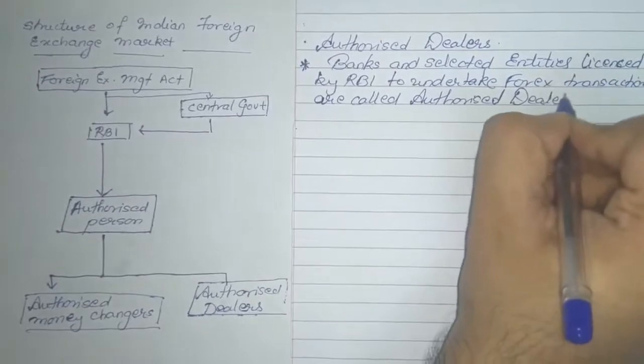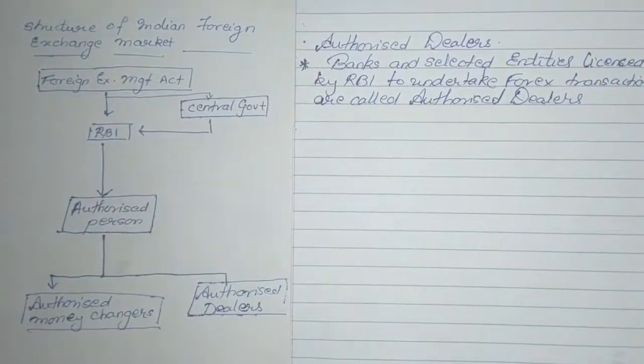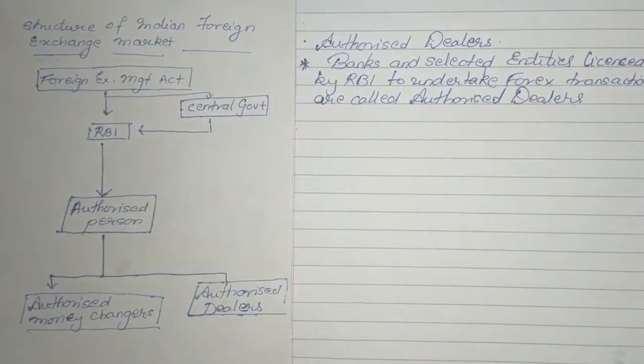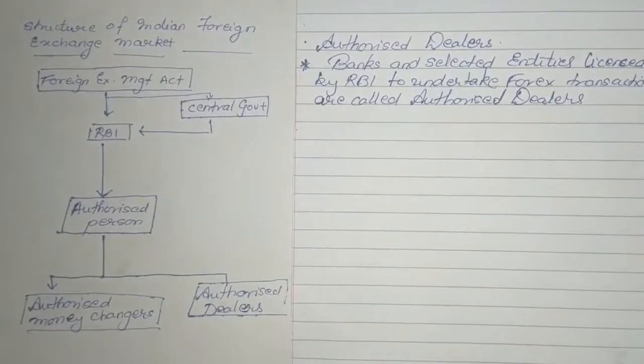So authorized dealers are nothing but licensed entities or banks, which are licensed by the RBI to carry out foreign exchange transactions.